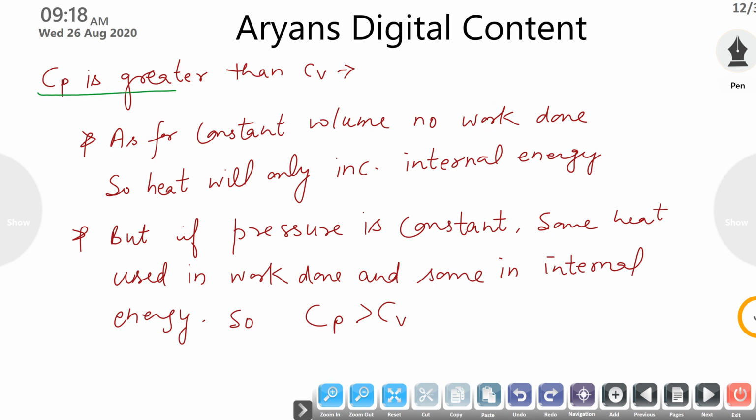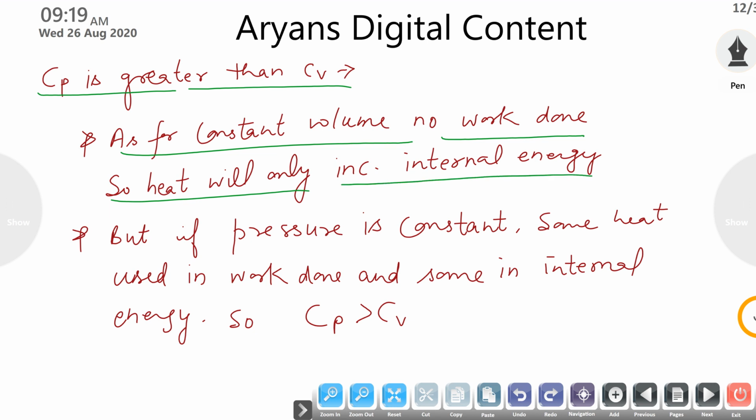Cp, that is specific heat at constant pressure, is always greater than Cv. Now we will consider the theoretical concept, then we will derive its expression. At constant volume no work is done. If volume is constant, there will be no work done. Then your applied energy will only raise the internal energy of the system. One component is skipped in this process.